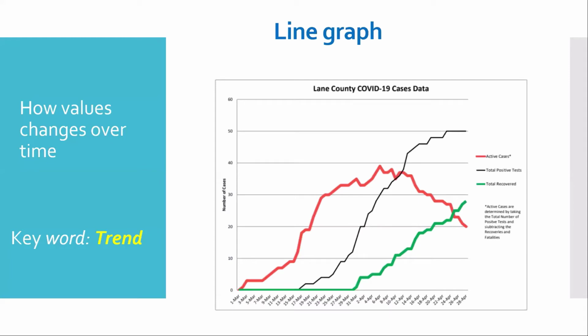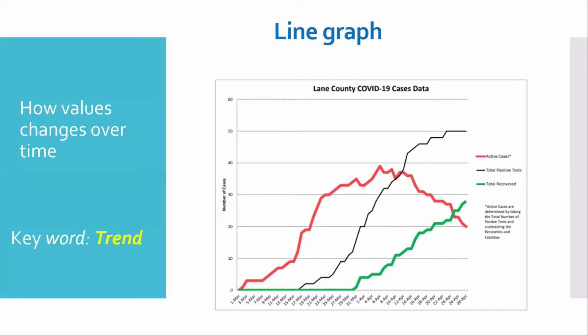Okay, so a line graph, as we discussed, shows how values change over time. The keyword we can see in a line graph is the trend. So it just gives us a trend of a process. As you can see on this screen, it shows how the COVID-19 incidence was in a country. It's an inland country, a country in the USA.